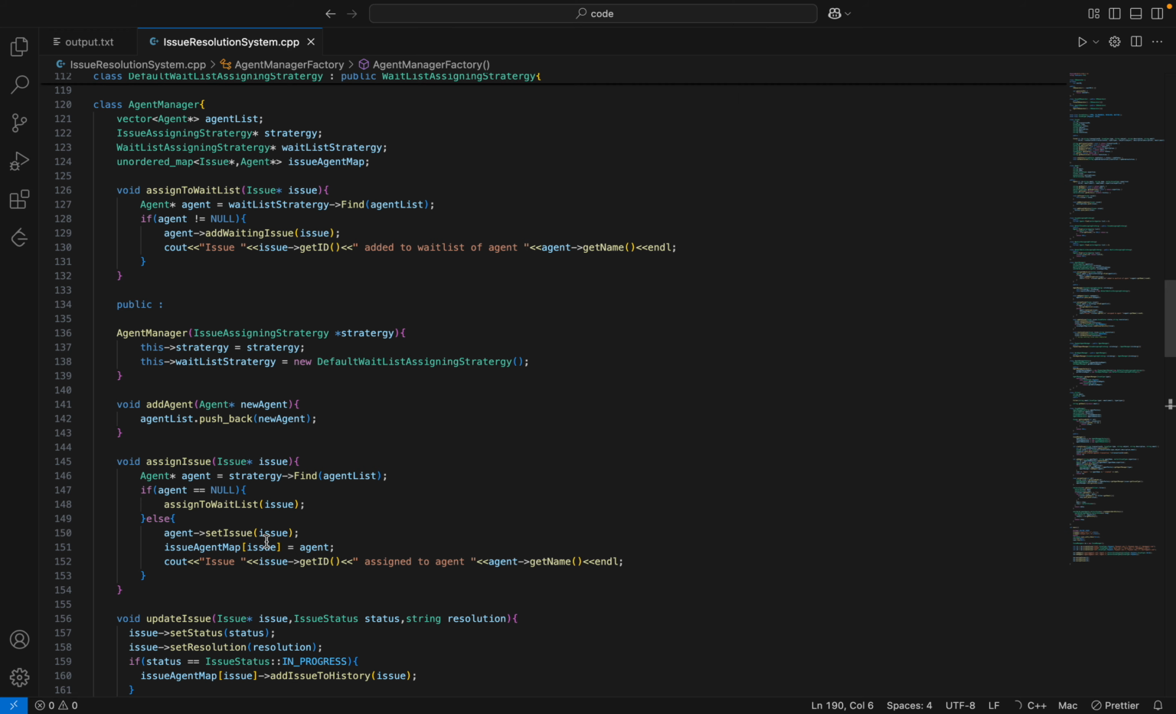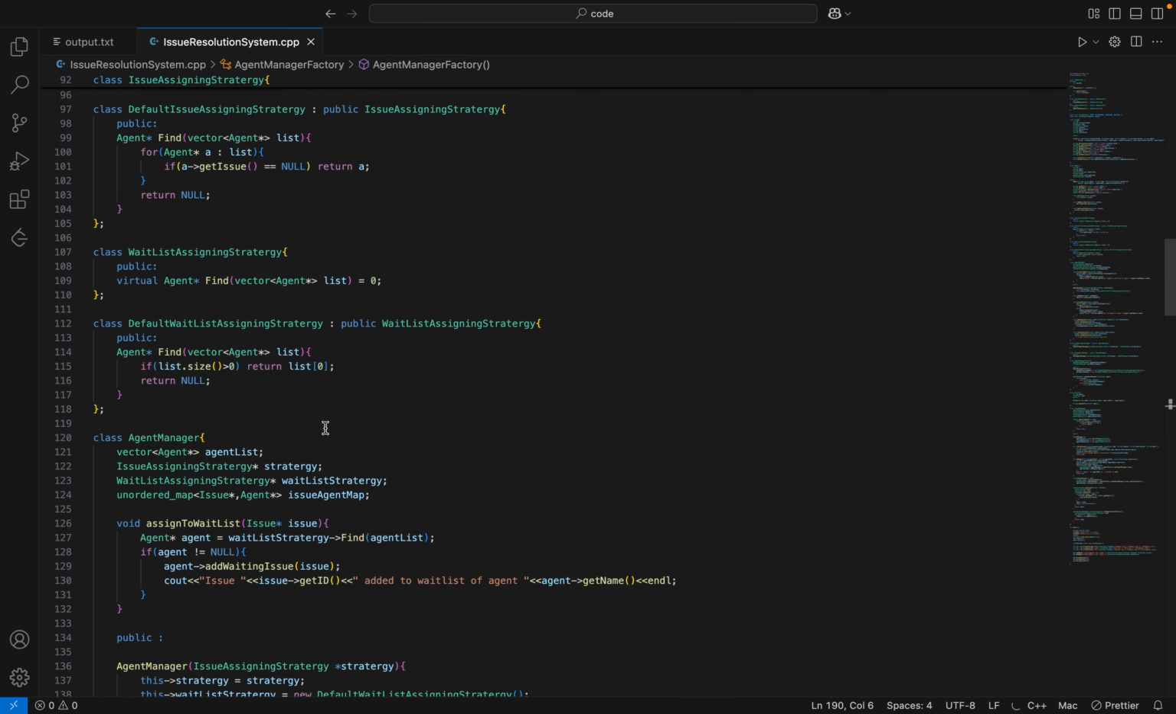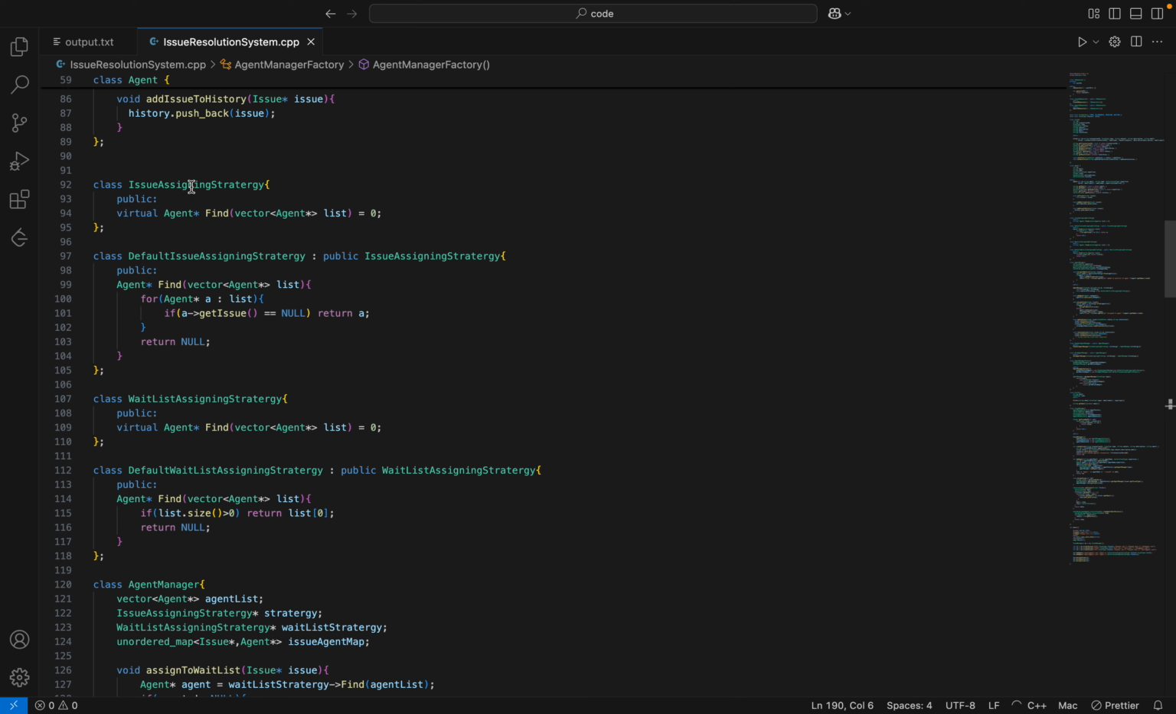Now comes the agent manager. The agent manager obviously has the list of agents, plus it has the issue assign strategy and the waiting strategy. And we also have one map where I have tagged issues against agents, which issue is solved by which agent. Okay, so if we talk about strategy, we have the issue assign strategy, which I've created as a default one. And similarly for the waiting strategy, I've also created a default strategy where we can add logic.